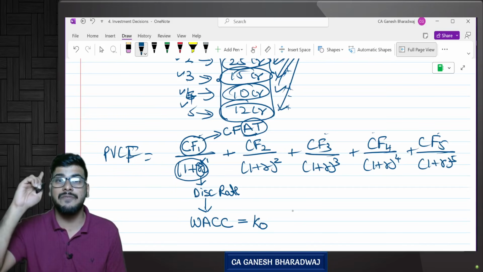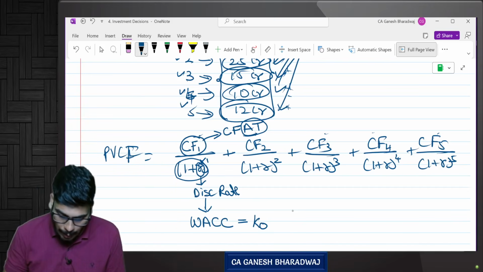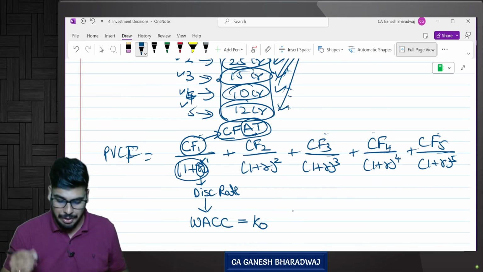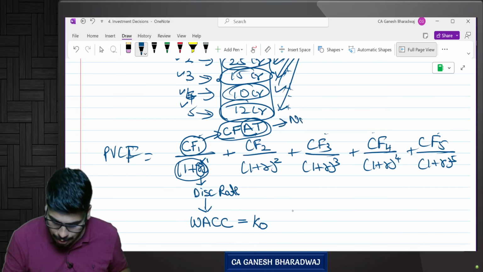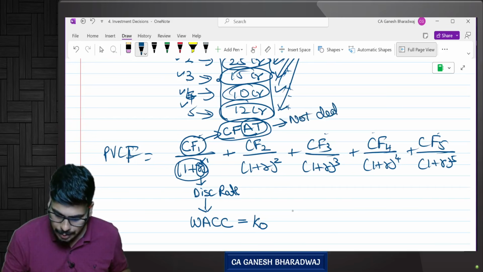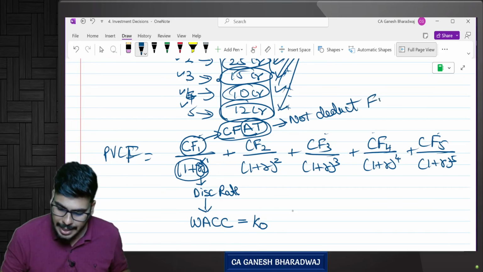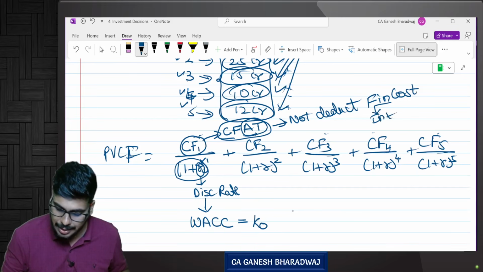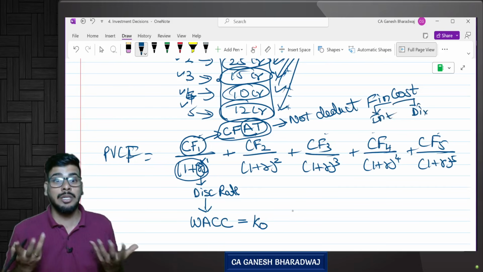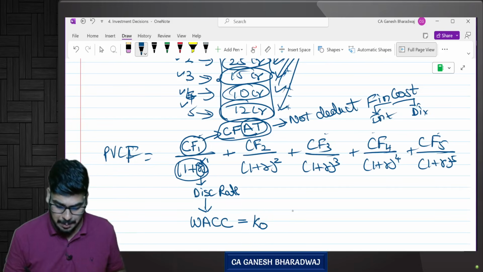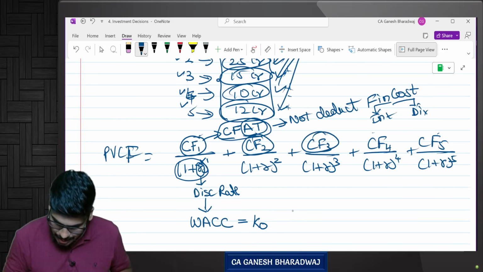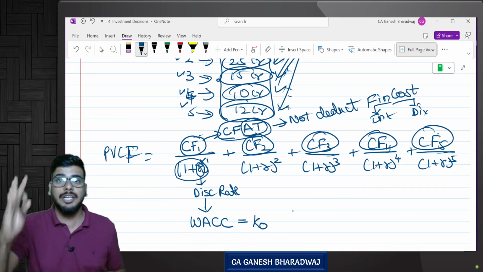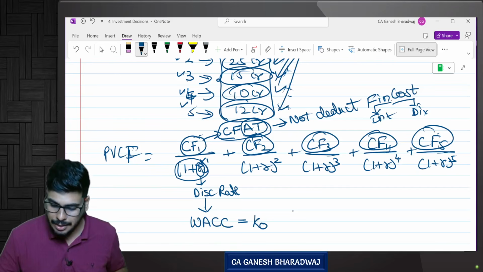Yes. Now, one very important thing that we are going to see, while computing the relevant cash flows, that is the numerator, every year's cash inflows while you are computing, you should not deduct any kind of finance cost. What do you mean by finance cost? Basically interest and dividend. So what is this, sir? What is the logic for this? I will explain. So what we are saying, every year the cash flows after tax that we are computing, it should not consider the finance cost.